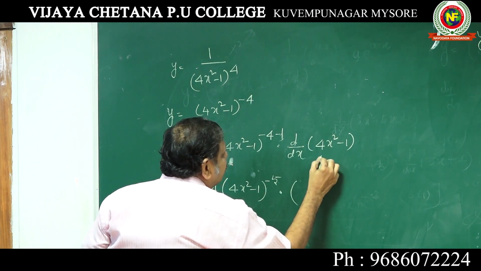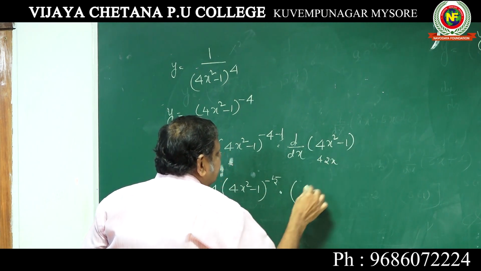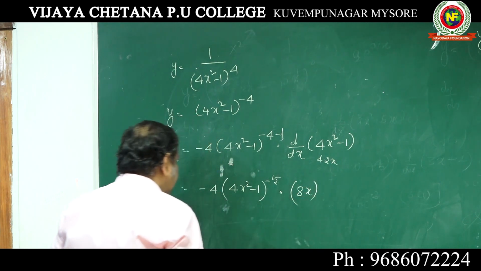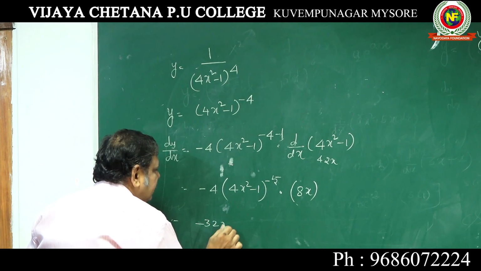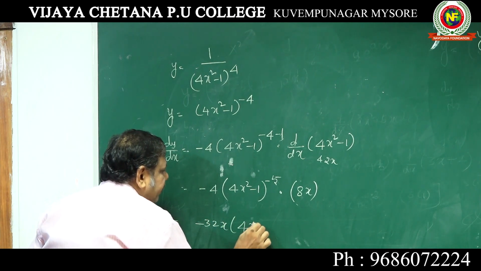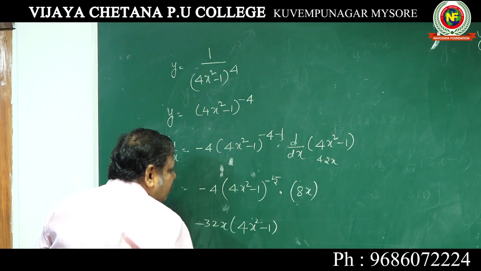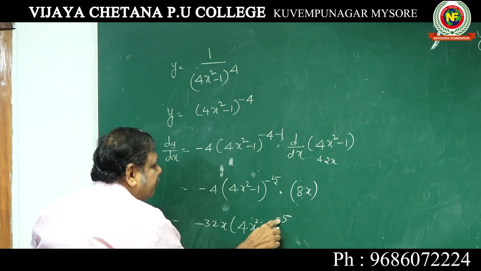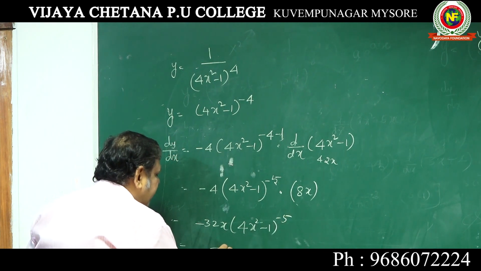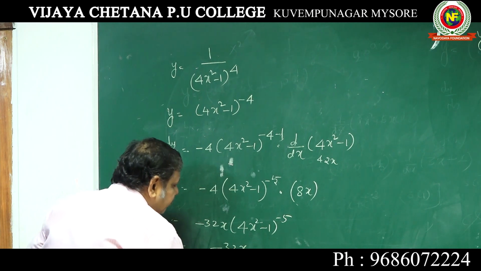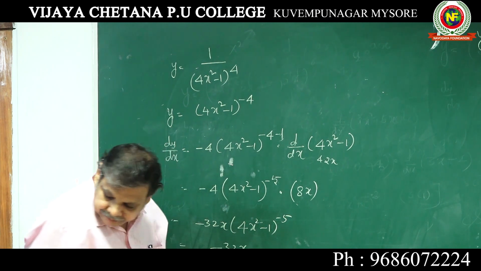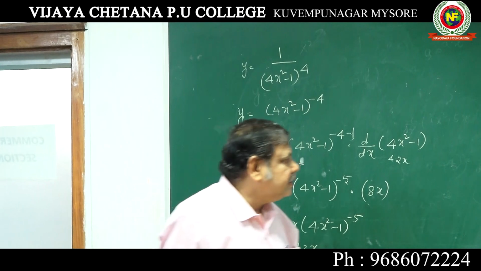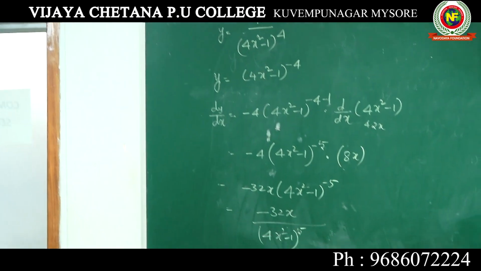It is 4 into 2x actually, and this is 0, so 8x. The answer is minus 4 into 8, minus 32x into 4x square minus 1 to the power of minus 5. But don't keep it like minus 5. Bring it down. Minus 32x by 4x square minus 1 to the power of 5. You can bring it down and keep the answer.